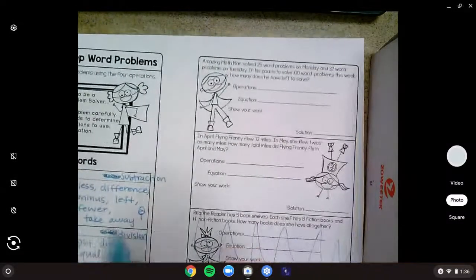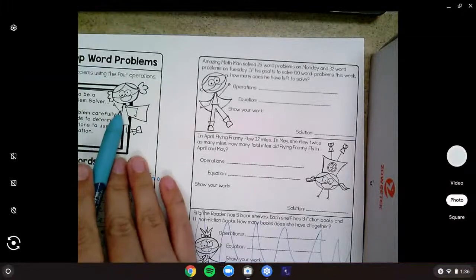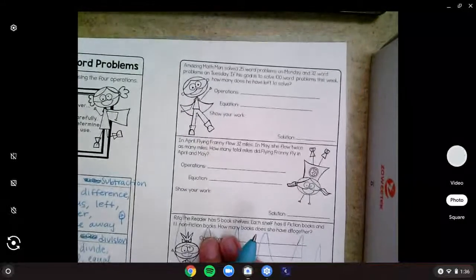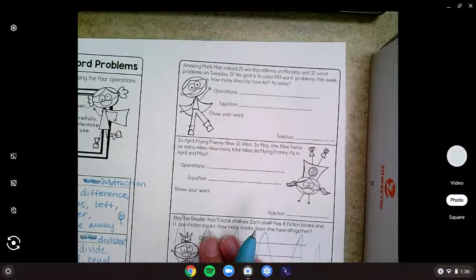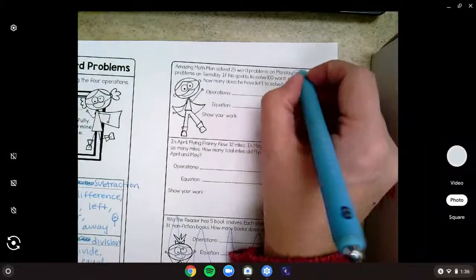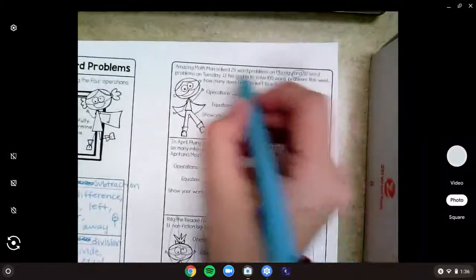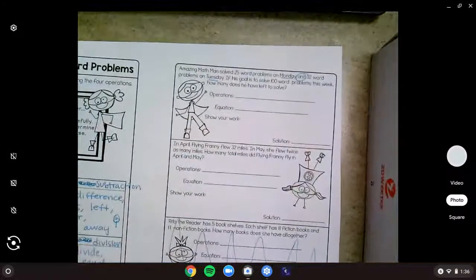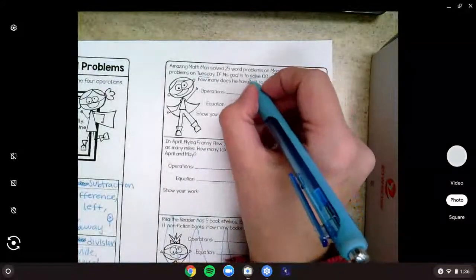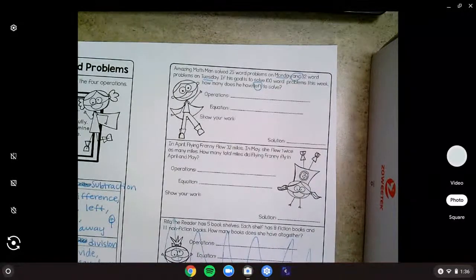So we've got to think through our directions. We read the problem carefully. We're going to find keywords to determine which operations to use. Well, let's see. We know on Monday and Tuesday, so we know we have 2 days of the week already. We know he has some problems left. He has to find those.